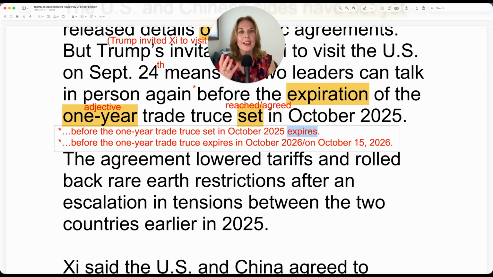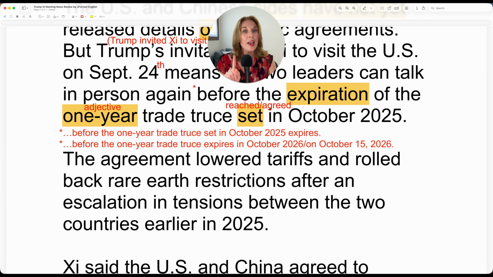So notice as the verb, it would come at the very, very end, but as the noun, it can come before, which highlights it more. If I wanted to make a few other changes, I could say before the 1 year trade truce expires in October 2026. So rather than talking about when it was set, I can talk about when it expires.